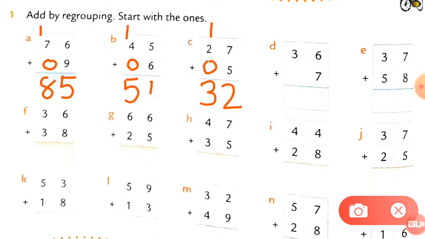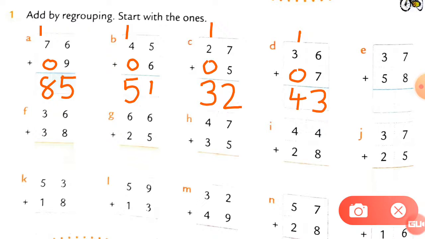Let's move to number D. Here is 6 plus 7. So how much is it? 6 plus 7. Just count in your book. 6 plus 7 is equal to 13. So in the 13, which number is at the ones place? See here, 3 is at the ones place and the other one will go as a carry forward. Here now one box is empty, so you can put 0 here. I write 0 here. Now 3 plus 1. So how much is it? 3 plus 1 is equal to 4.